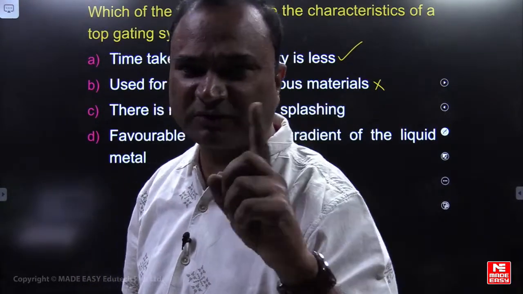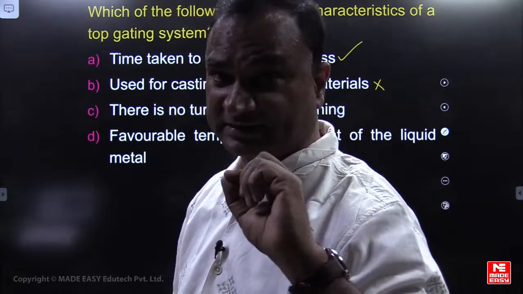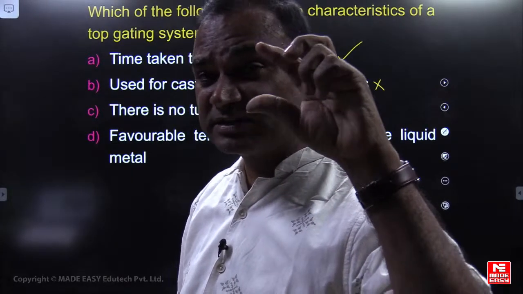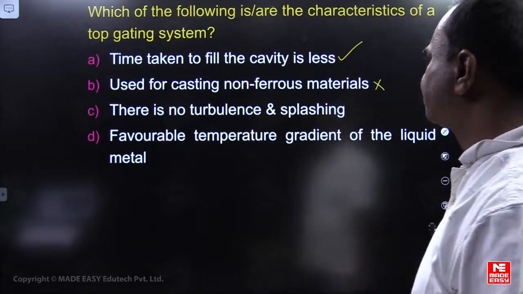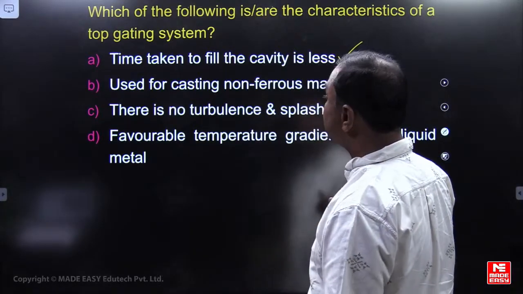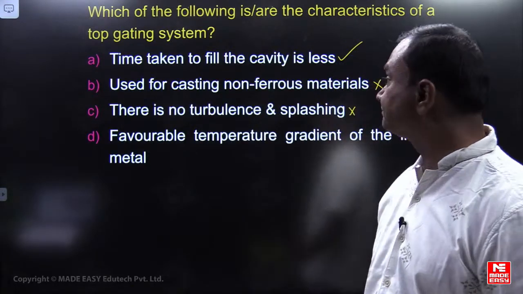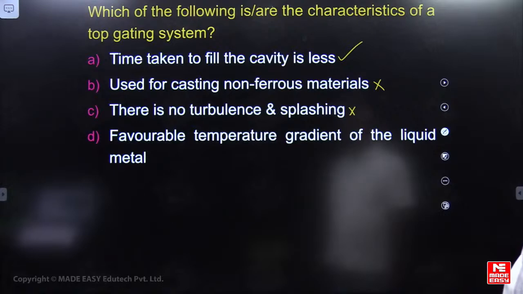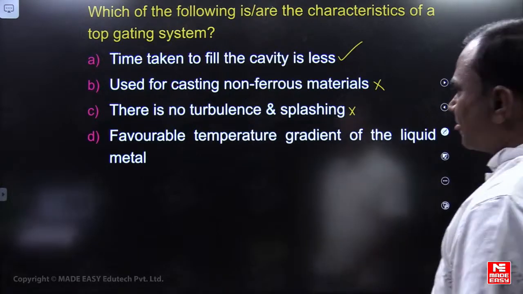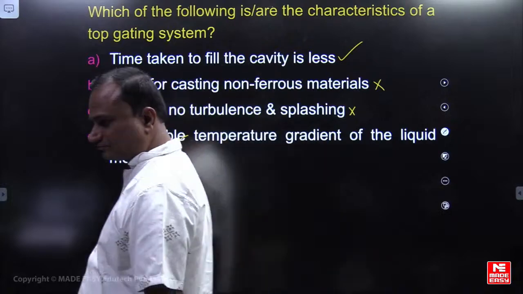That is why I do not prefer it for non-ferrous materials. Is it used for ferrous materials with a small cavity, as large cavities can be filled? There is no turbulence and splashing? No, think of top gating: turbulence and splashing will be there. A favorable temperature gradient of the liquid metal will be there.